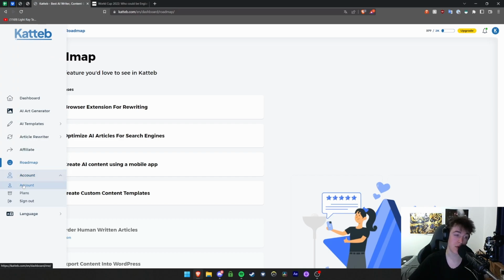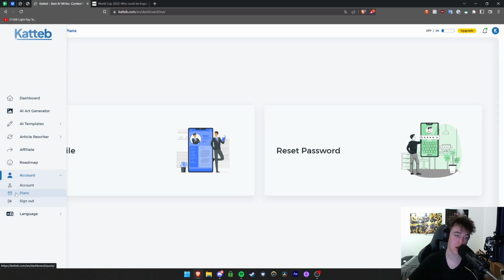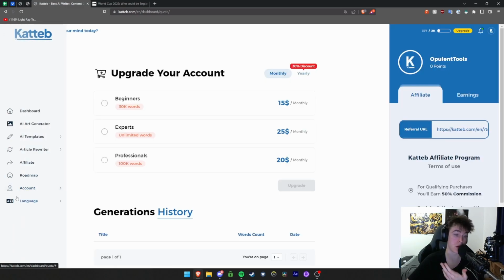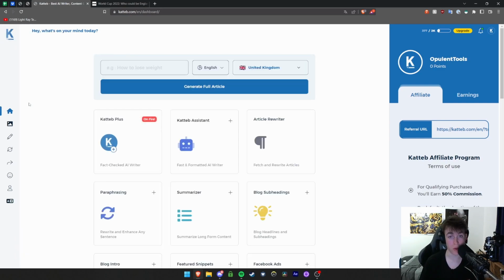And then at the bottom you have your account button, so that you can view everything to do with your profile. You can reset your password, you can view the plans, you can sign out, and then you can obviously change the language of the website if you do wish to do that as well. But that is more or less it for Katteb.